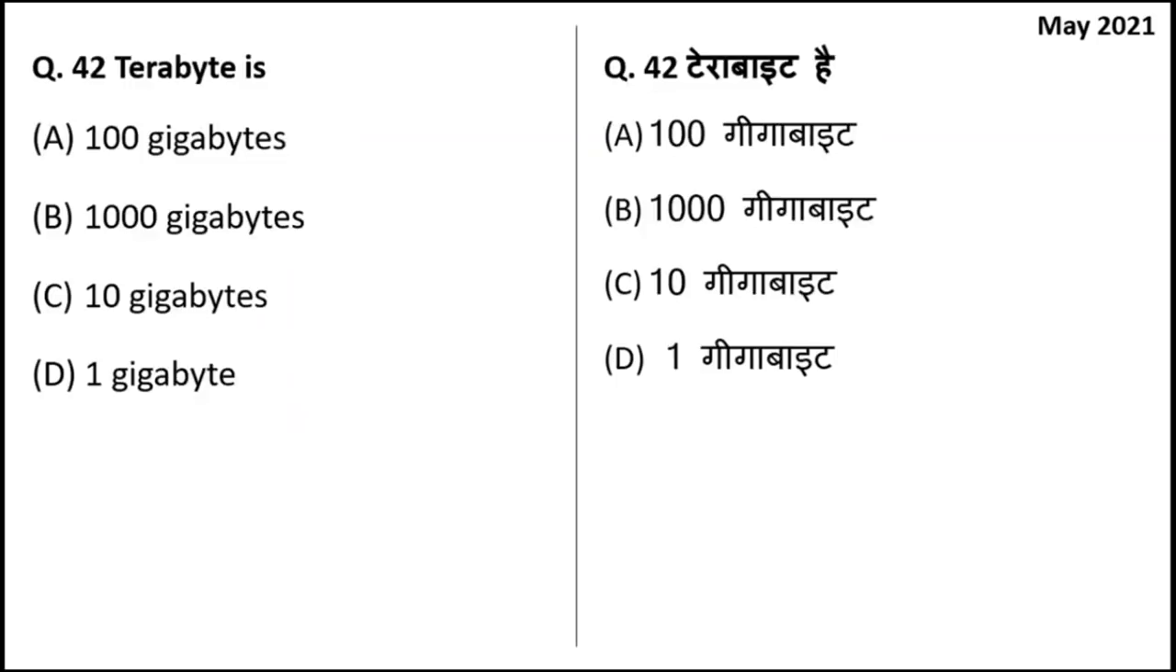1 terabyte is equal to how many gigabytes? The relation between TB and GB is 1000. Only when 1000 gigabytes come together will they form 1 TB, terabyte.